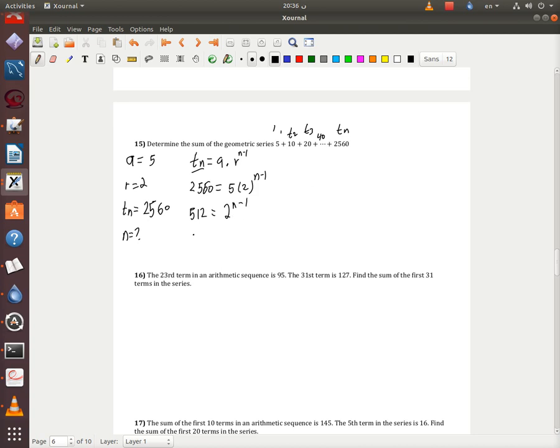Now what do we do if we have this one here? Now we are stuck. How can we get n? Well, do you remember in exponents?